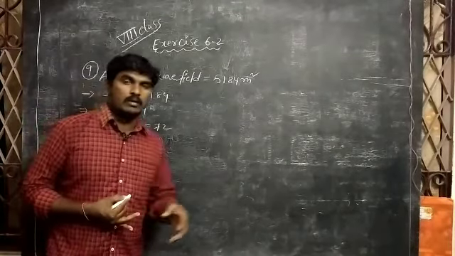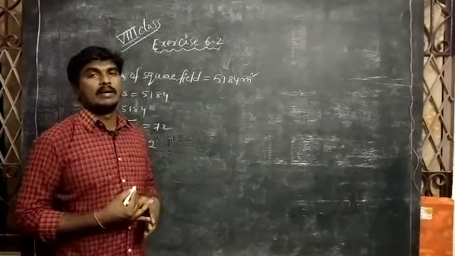After finding the side of the square, now we have to take the condition: perimeter of the square is equal to perimeter of the rectangle. According to the sum, perimeter of square is equal to perimeter of rectangle.